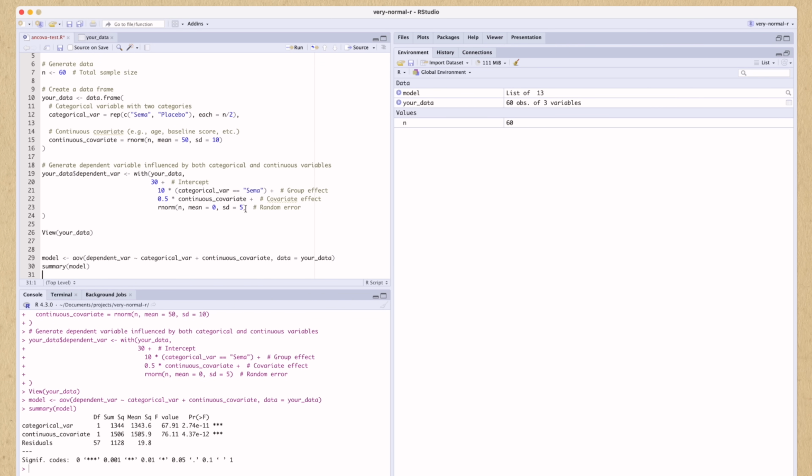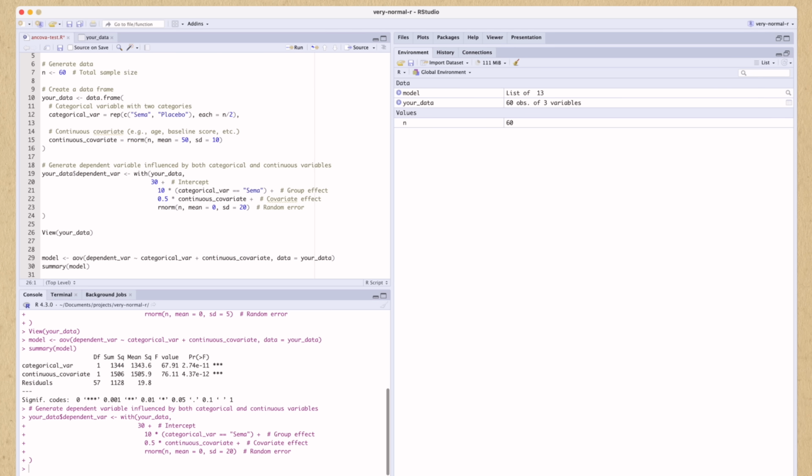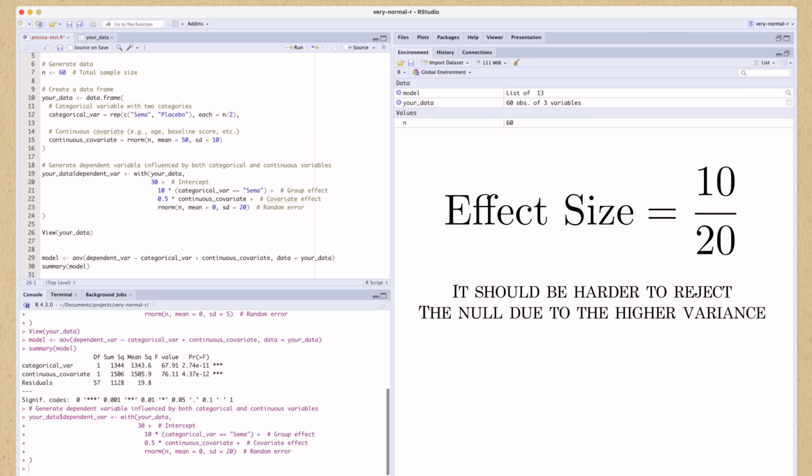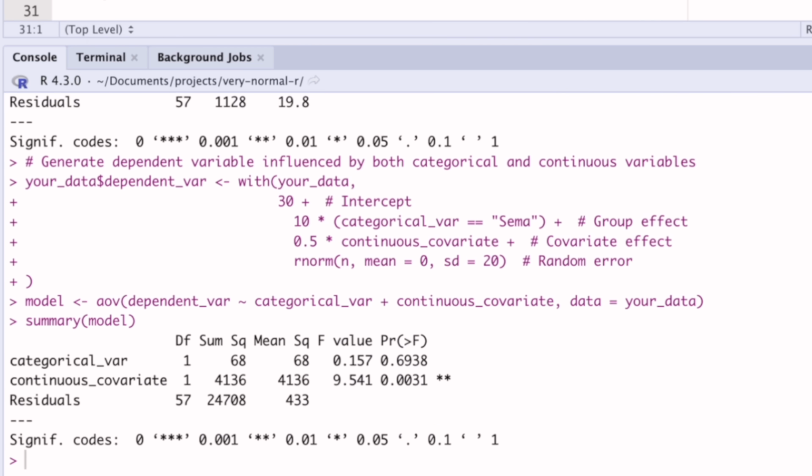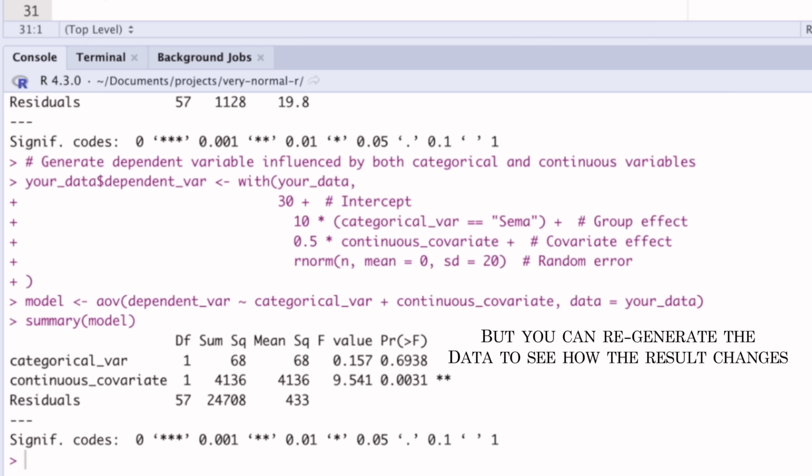For example, if I change the standard deviation to 20, then the effect size associated with being in the sema group goes from 2 to 1/2. It should be much harder to reject the null hypothesis because the variance around the group means is much higher, so it's harder to resolve them. If I repeat this code, then I can see that we actually fail to reject the null hypothesis in this case, like I suspected. But I know that this will depend on the particular data that was generated, so I can repeat this a few times to get a feel for how often it happens.